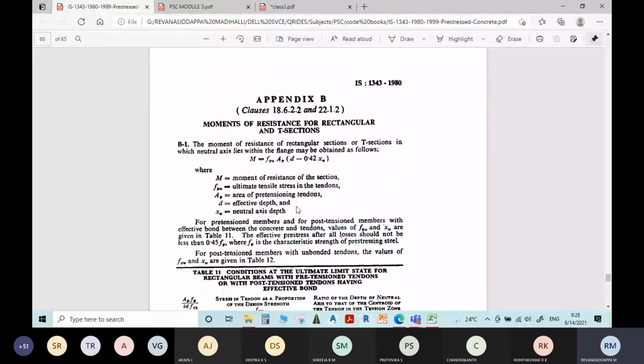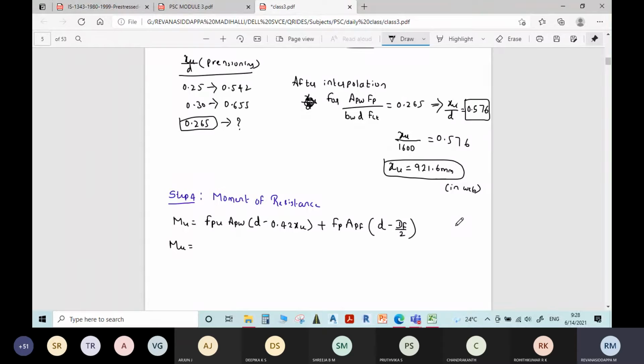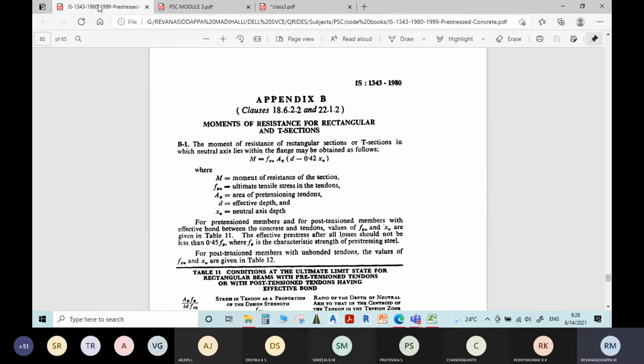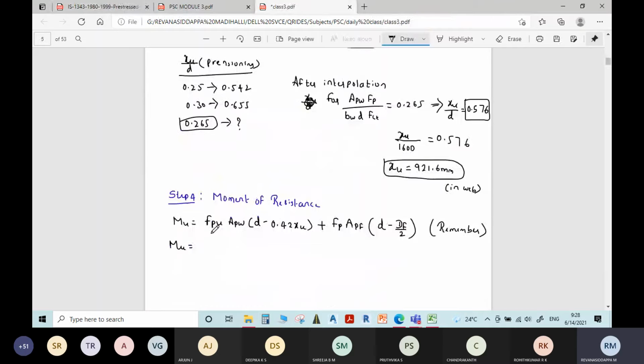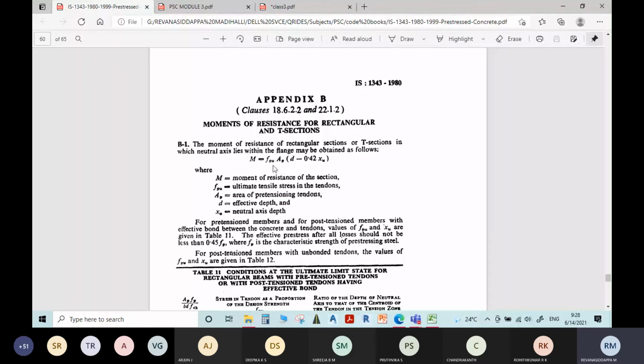so you can remember this way. This formula has to be remembered. How to remember? You can interrelate, you can just compare this formula. Here you can see FPU into APW into D minus 0.42 XU. In place of AP, APW will come, area of steel corresponding to web, D minus 0.42 XU, plus extra term.